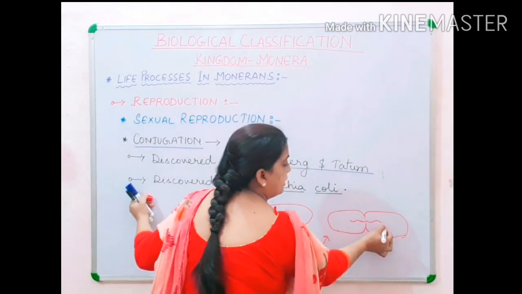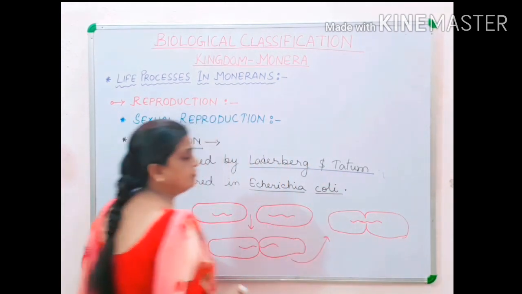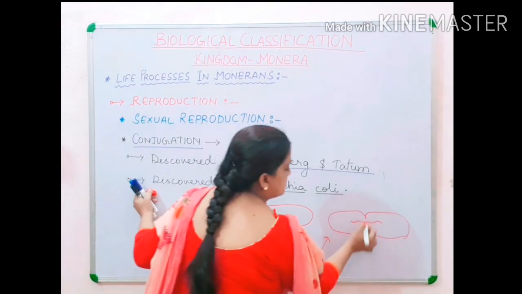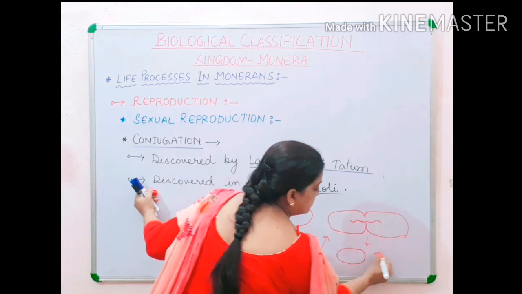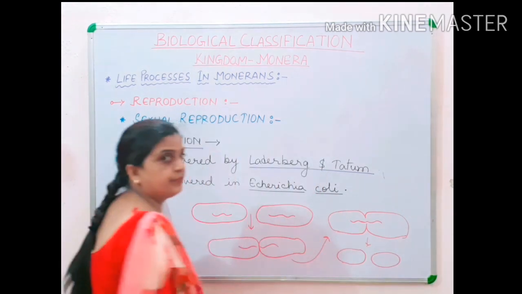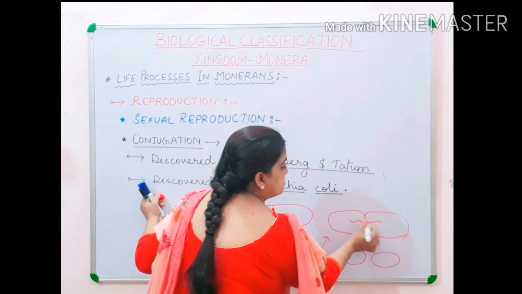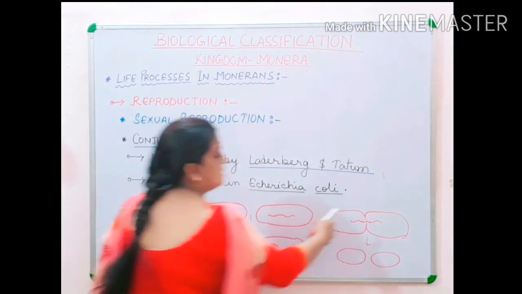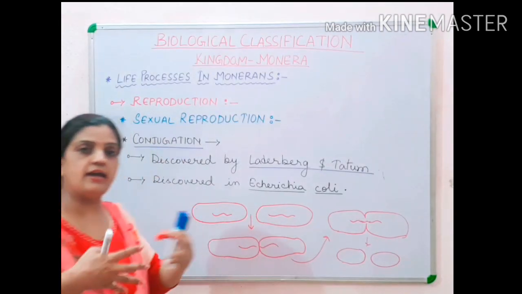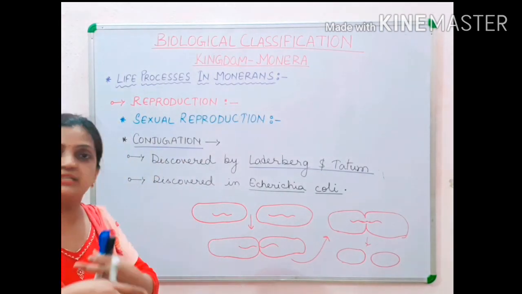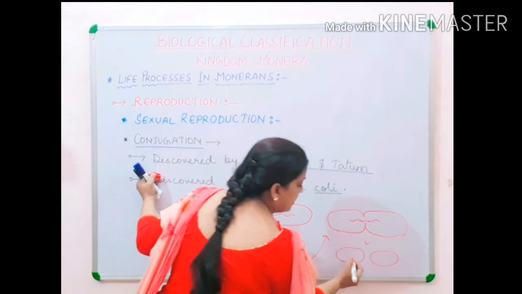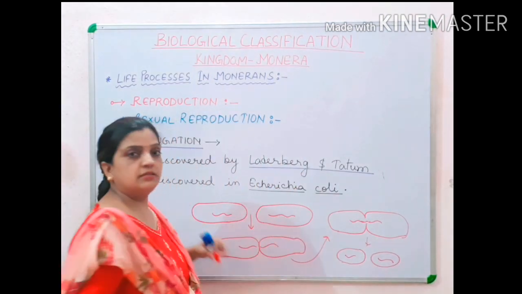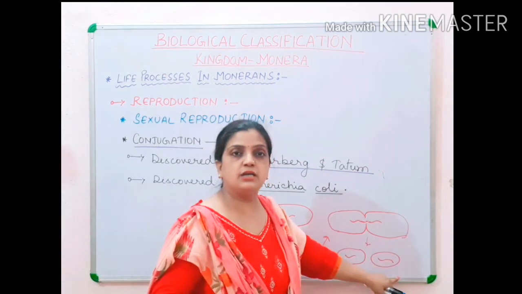The genetic material of this bacterium and the genetic material of this bacterium will get mixed with each other. Then some of the characters, then 2 offspring bacteria will be produced. The characters present in this genetic material have got intermingled with each other. And then what will happen? The part will break and it will go to the other bacterium.